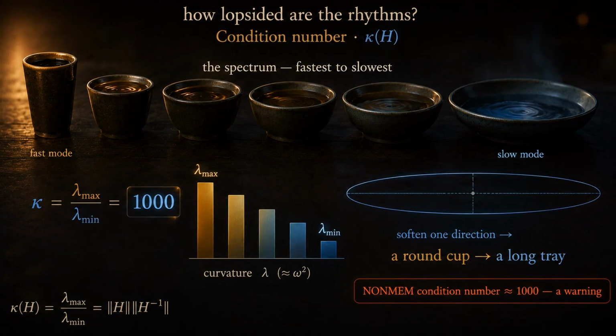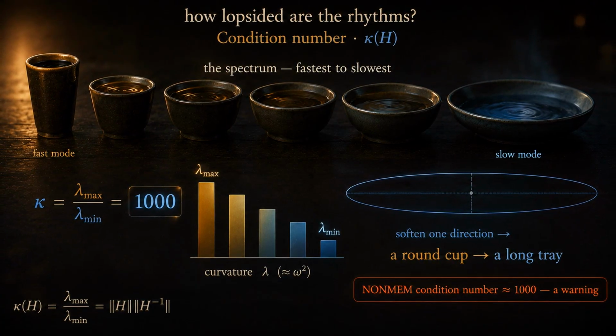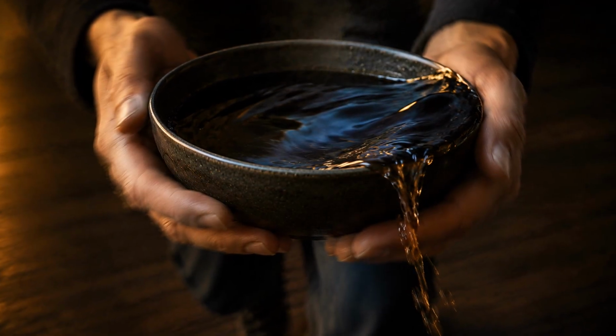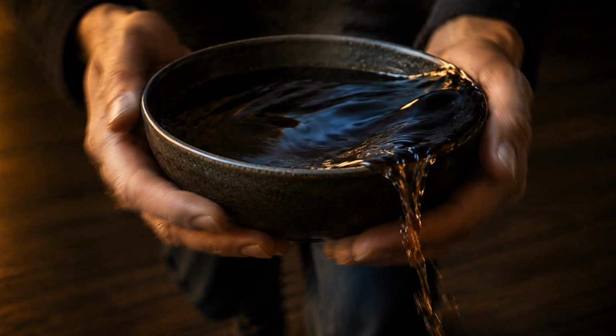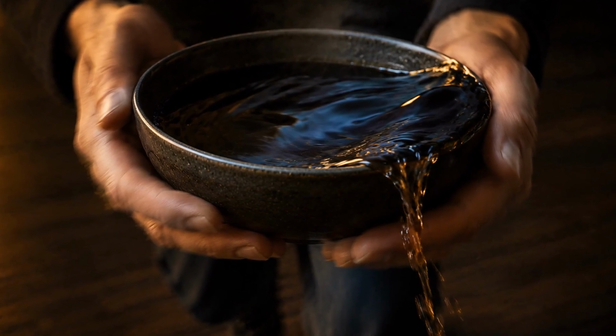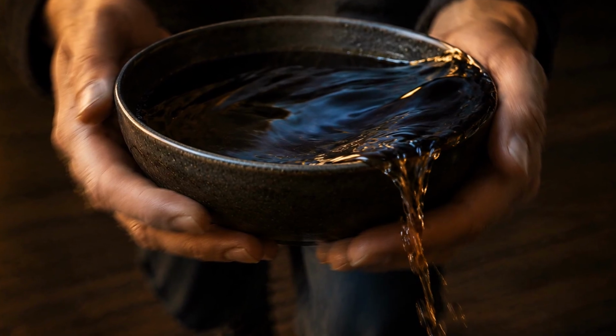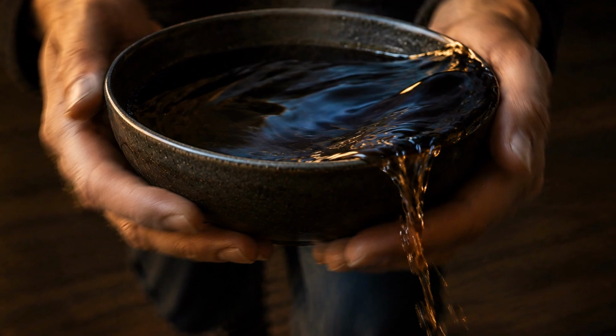NONMEM prints this as the condition number. Past about 1,000, treat it as a warning. Now carry it. Each footstep is a little jolt. The tall cup barely notices, but the wide bowl's long, slow slosh climbs the side and goes over the rim. The jolting finds the floppy direction.